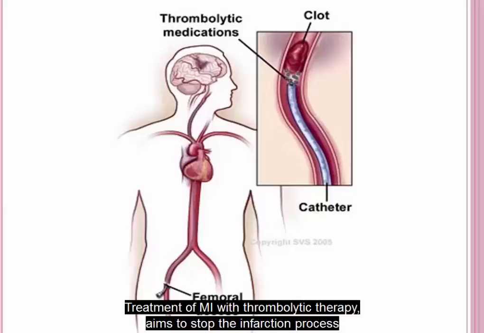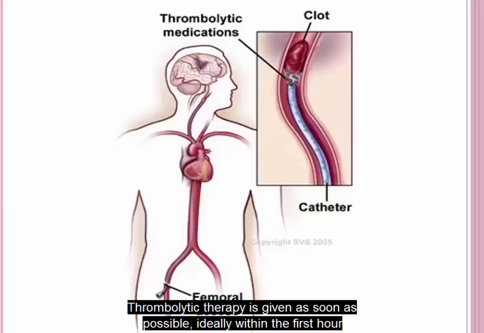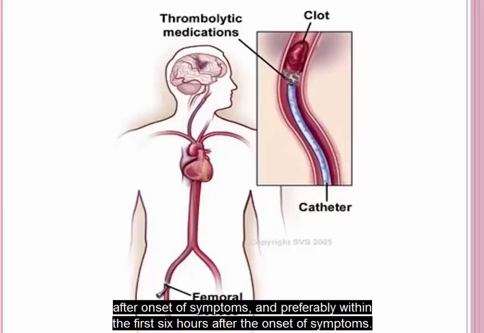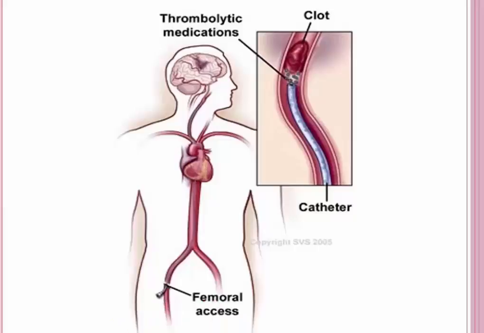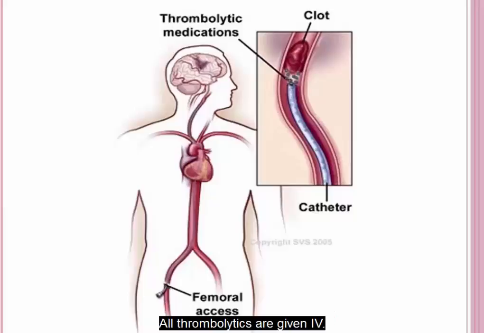Treatment of MI with thrombolytic therapy aims to stop the infarction process by dissolving the thrombus in the coronary artery and reperfusing the myocardium. Thrombolytic therapy is given as soon as possible, ideally within the first hour after onset of symptoms and preferably within the first 6 hours after the onset of symptoms. Mortality is reduced by 25% if reperfusion occurs within 6 hours. All thrombolytics are given IV.